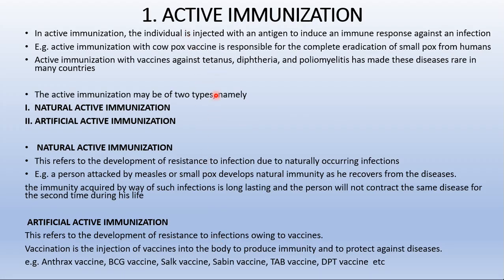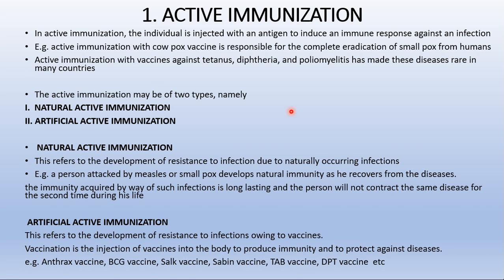Let's begin with the first one, active immunization. In active immunization, the individual is injected with an antigen to induce an immune response against an infection.